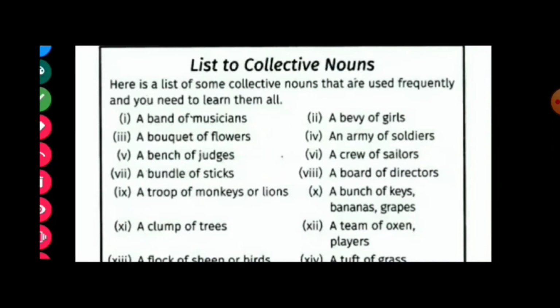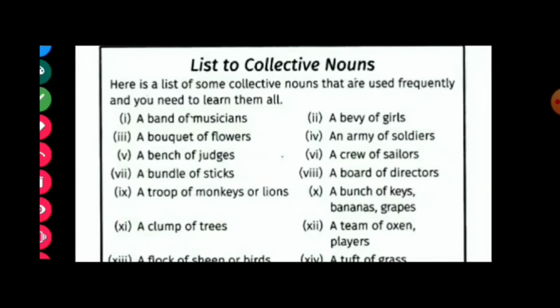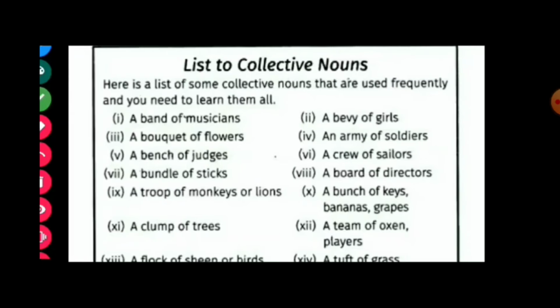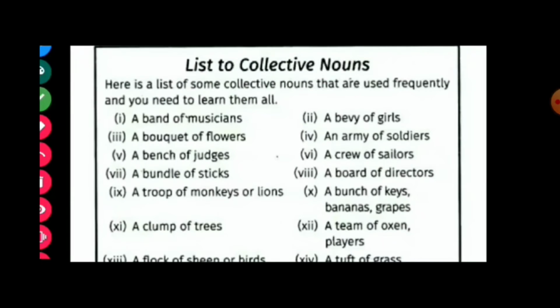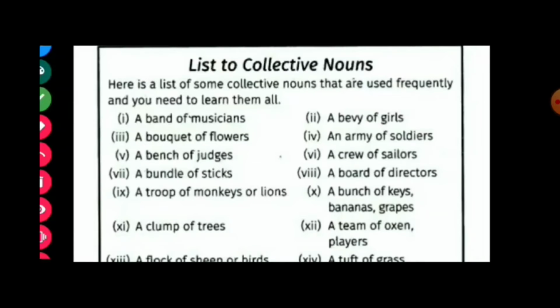A crew of sailors. There are many sailors in the boat or in the steamer. So a crew of sailors in a ship. A bundle of sticks, a board of directors. A board of directors means the directors of a company.